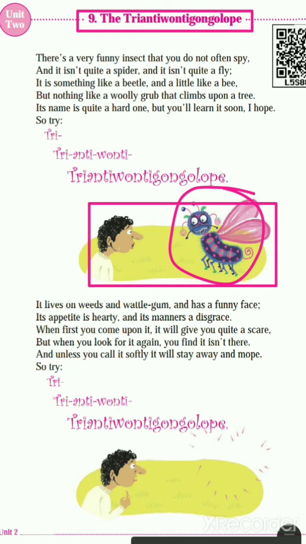So we are going to learn what this Antiwantigongolope is, and what the connection is between the poet and an insect. That's all we are going to learn here. So first try to speak the name. Okay, now we will start this poem.